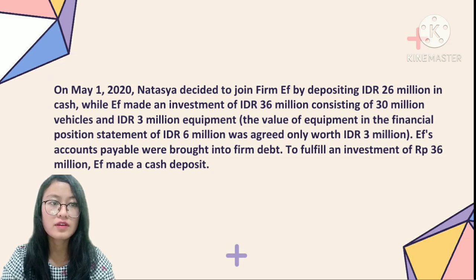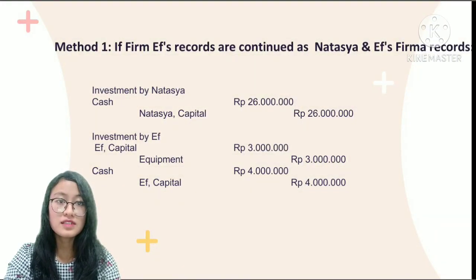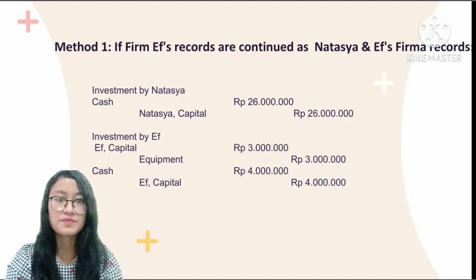The value of equipment in the financial position statement of 6 million Indonesia rupiah was agreed only worth 3 million Indonesia rupiah. If accounts payable were brought into firm debt to fulfill an investment of 36 million, F made a cash deposit. There are two methods. First method is if firm F's records are continued as Natasia and F firm records. The records are as follows.